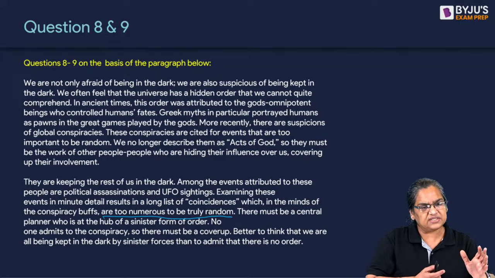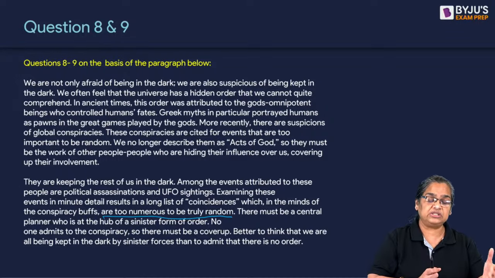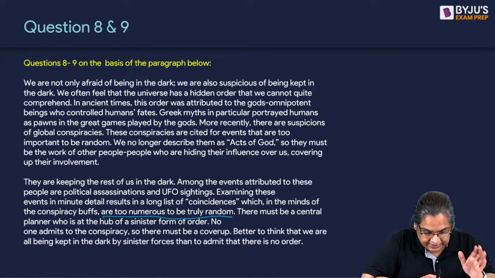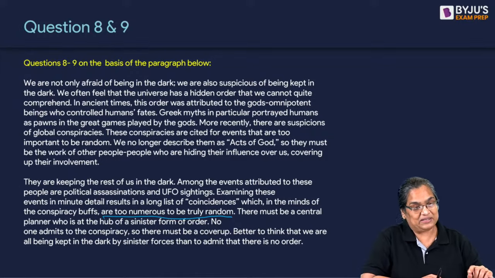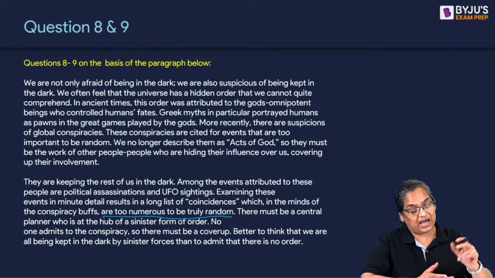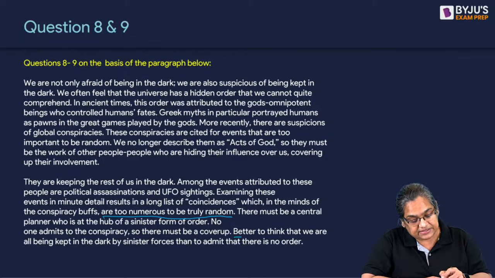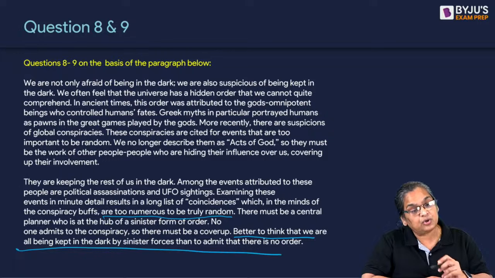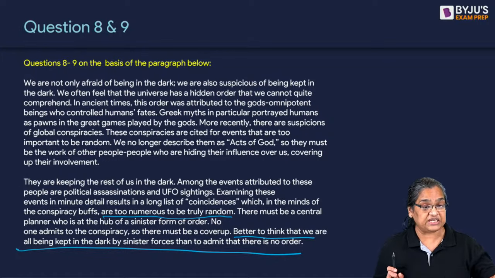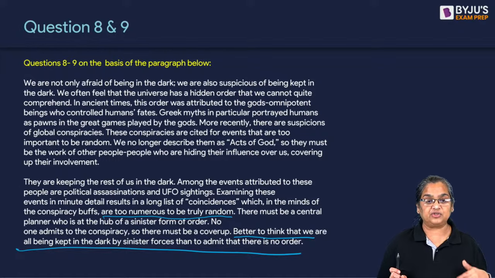All these coincidences are too many, and based on this we can't say they are random. Then there must be somebody who is planning all these coincidences also. Now the last sentence is the key. Better to think that we are being kept in the dark by sinister forces than to admit there is no order. So what is the author's assumption?